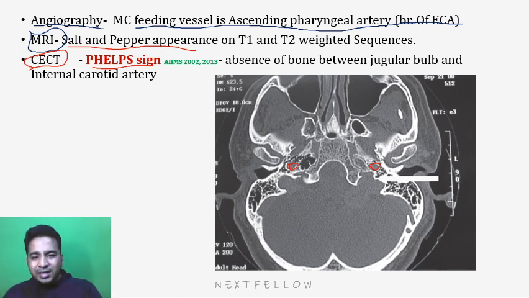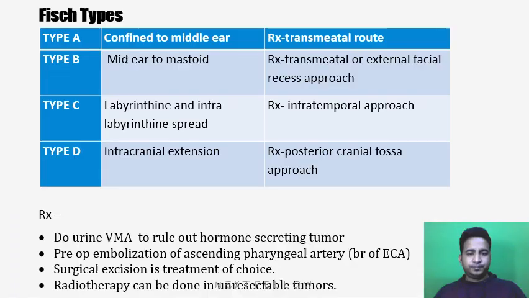And this is a shadow representing the jugular bulb. So if this tumor is there, the bony structure will be absent. Here you can see it is in close proximity, whereas on the normal side a bony wall or bony separation is present. So this is the flap sign, where there is absence of bone between the jugular bulb and the internal carotid arteries.